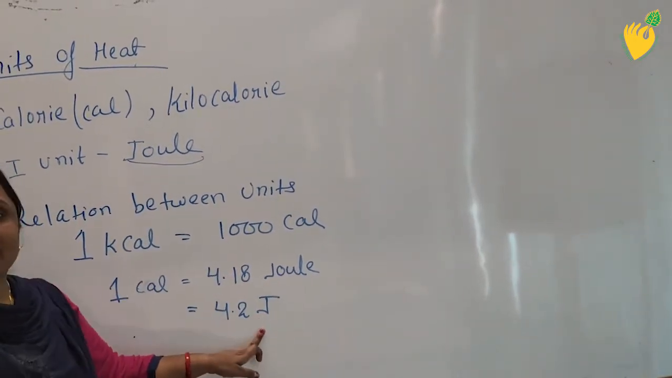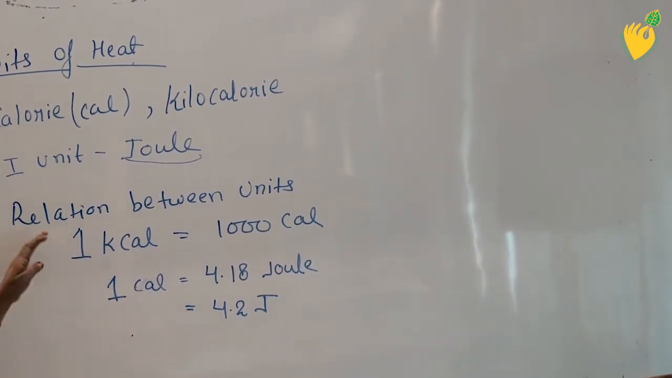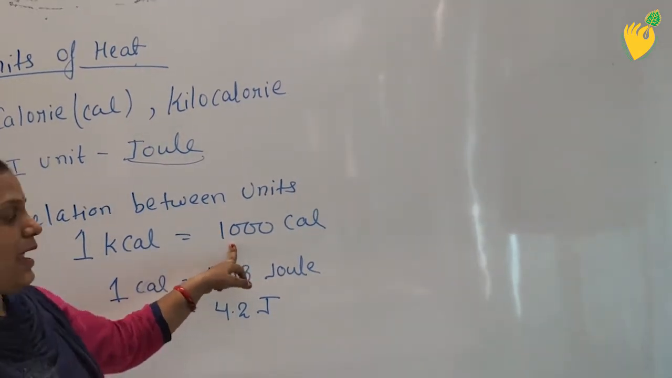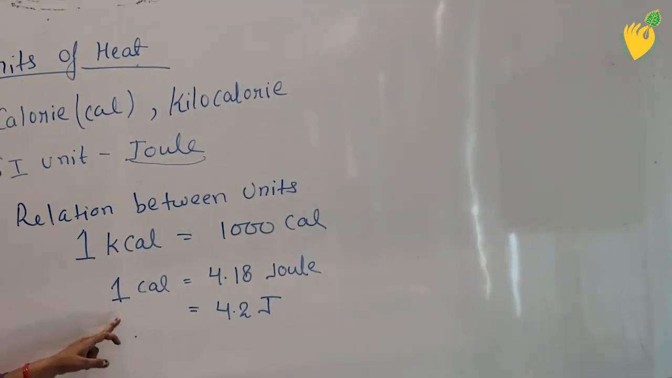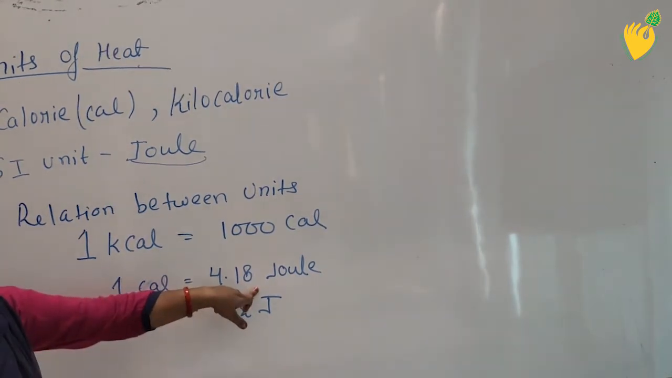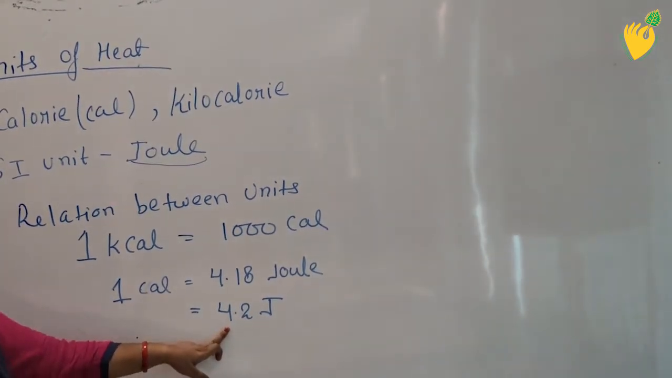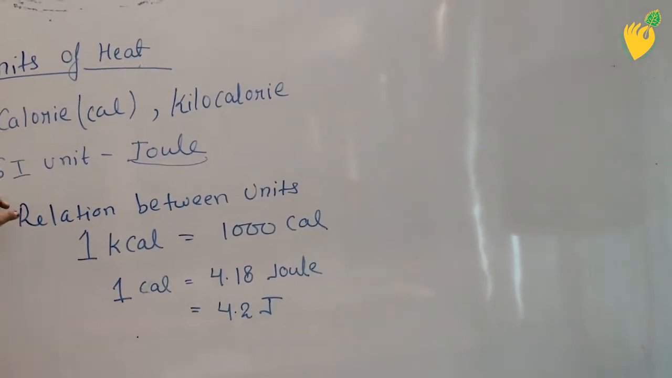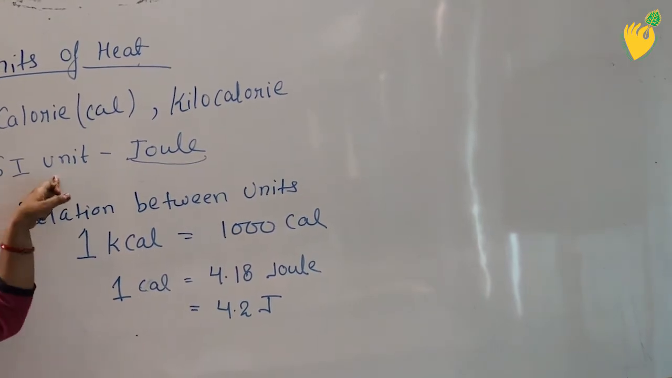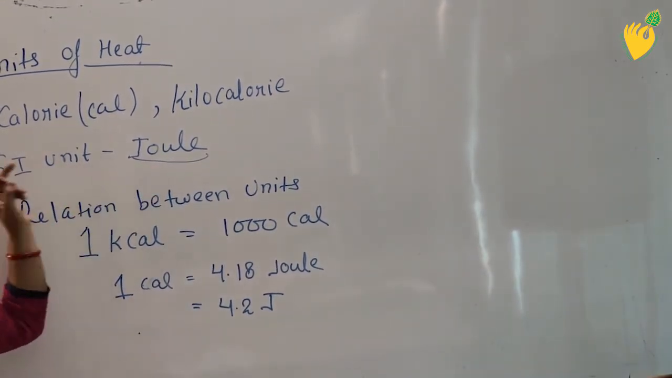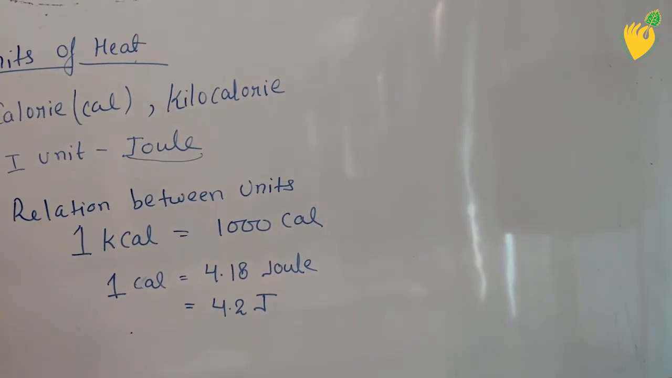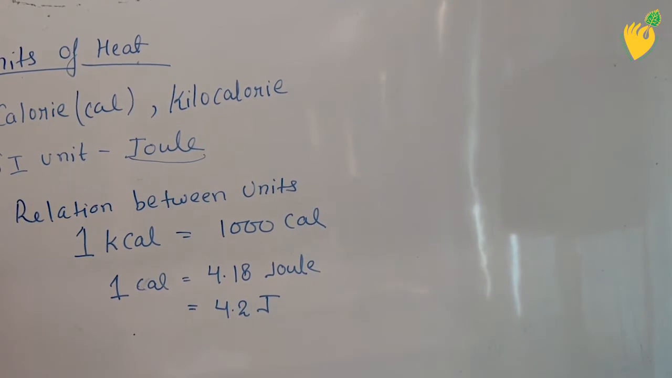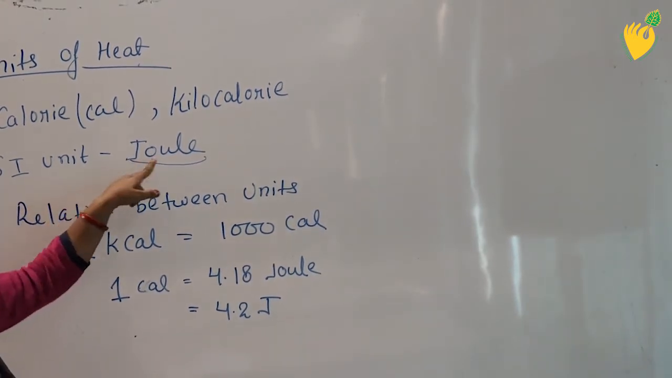Joule is represented by capital J. So this is the relation between these units. 1 kilocalorie is equal to 1000 calorie and 1 calorie is equal to 4.18, or in short you can say it as 4.2 joule. It is the SI unit of heat. The SI unit of heat is joule. So whenever you solve a numerical or whenever you want to define the heat, we always take the SI unit, and the SI unit of heat is joule.